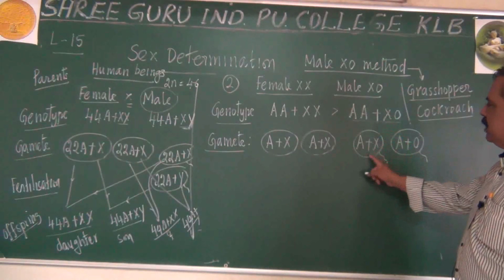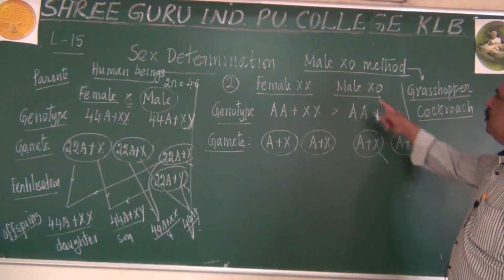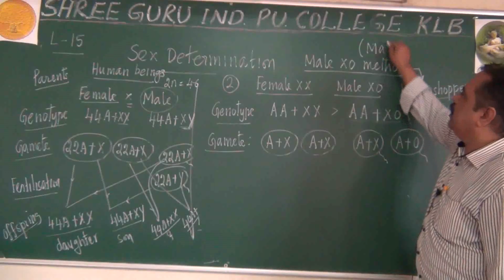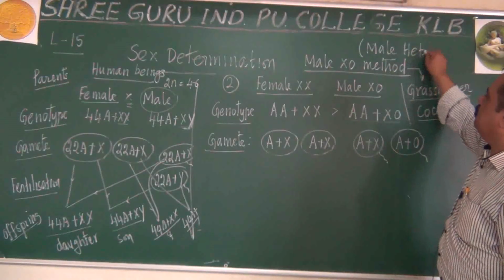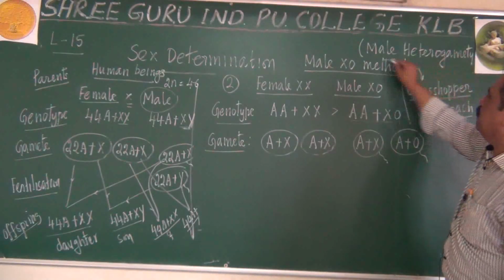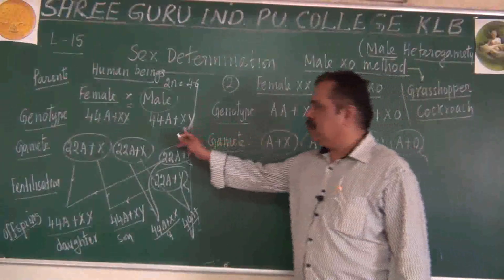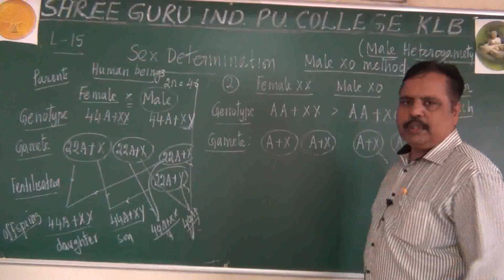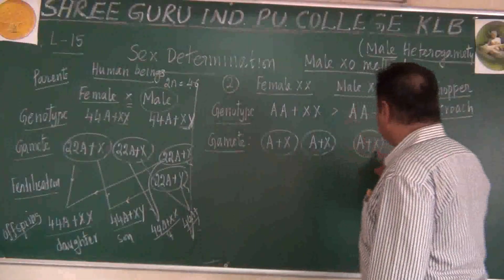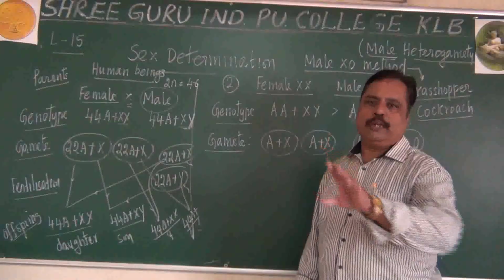One type of sperm is with X, another type of sperm is with 0. So here also there are two types of sperm, so it can also be an example for male heterogamy. Remember this word. The first type is male heterogamy, and the second type is also male heterogamy. Whether it is XY or X0, in both cases the male produces two types of sperm. That is called male heterogamy.